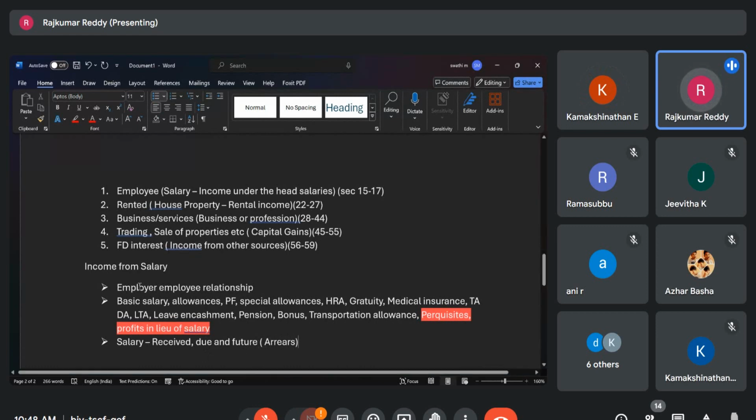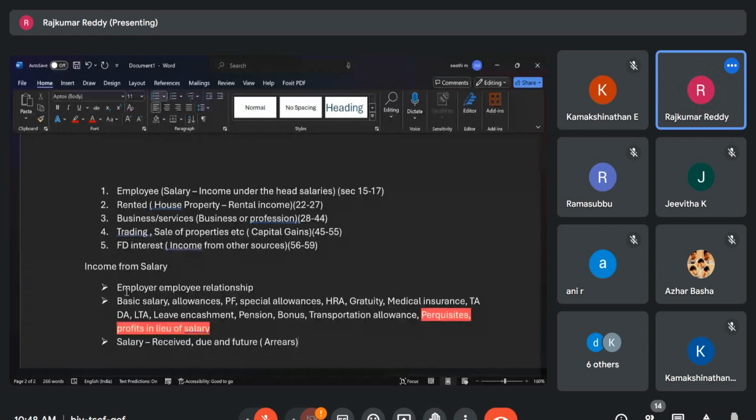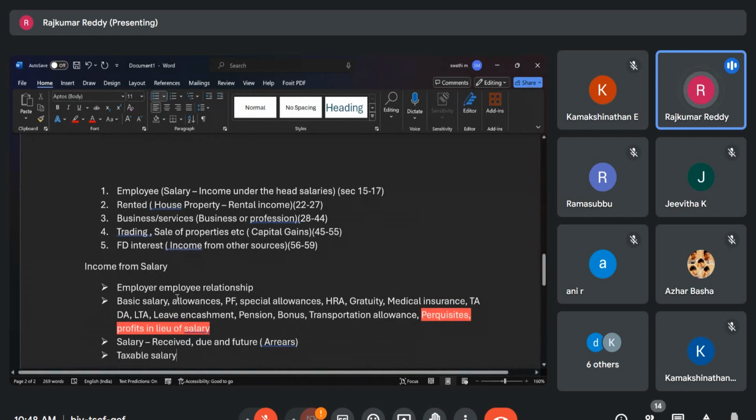So the important terminology you need to remember in this topic is that the employer-employee relationship is a very important relationship. Then only that income, whatever we are receiving, can be treated as salary income. And whatever salary we are receiving is taxable salary. Then we will discuss the allowances and other elements in the salary, one after the other.